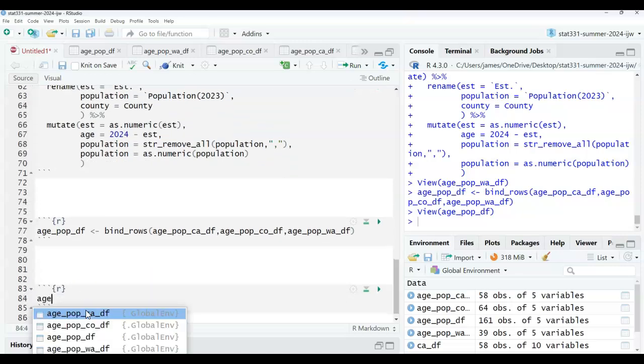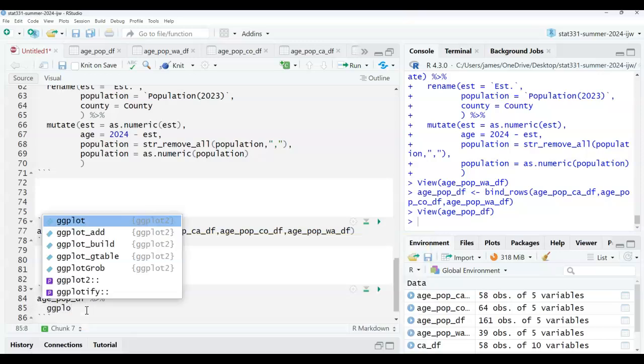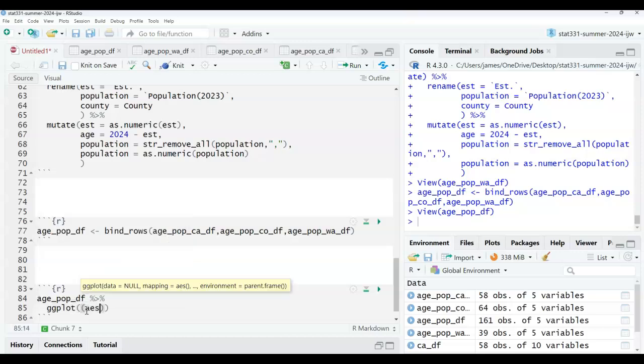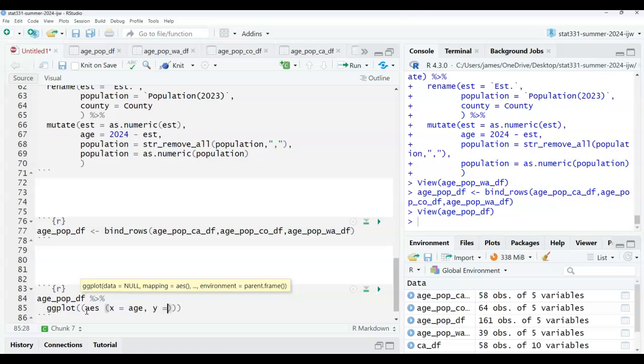Do age pop DF. Pipe this into ggplot aes. Okay. For the aesthetics, X is going to be equal to, let's say, age. Yeah, that makes sense. And then Y is going to be equal to population. Okay. Do I have too many parentheses? I think I do. That makes sense.